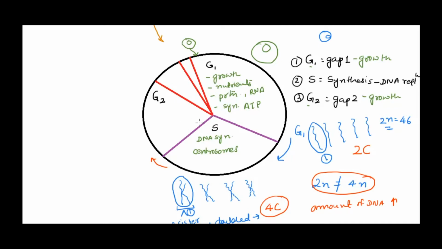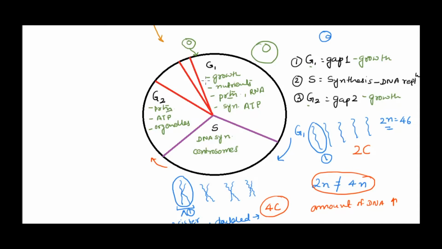Say for example, again we need a lot of protein. So protein accumulation will be there. You need ATP, of course, so ATP synthesis will be there. You need organelles, right? Because both the daughter cells should have whatever is there in the cytoplasm also. So organelle synthesis, replication will occur in G2.